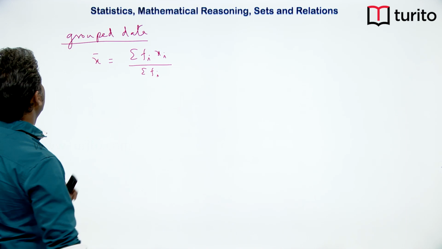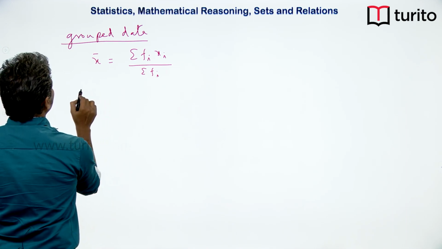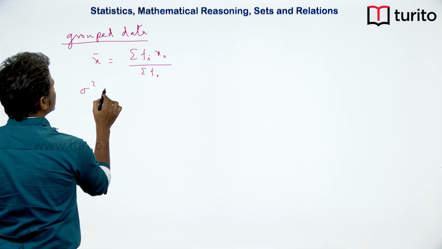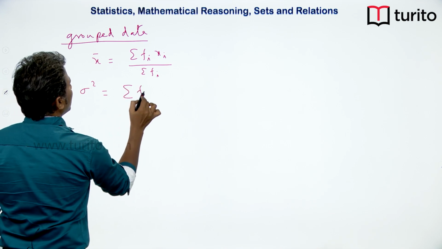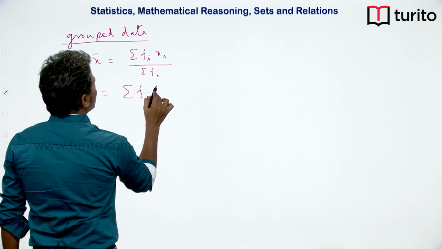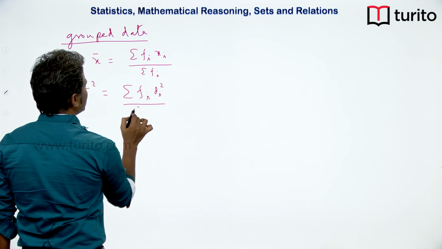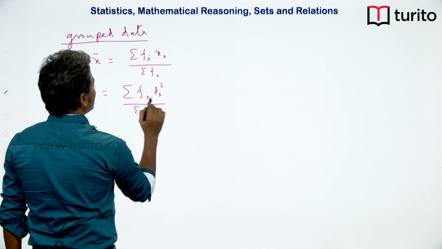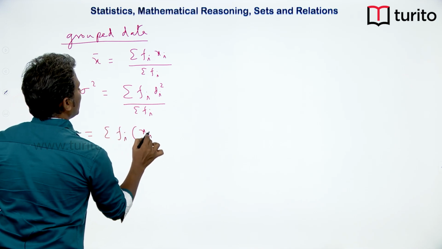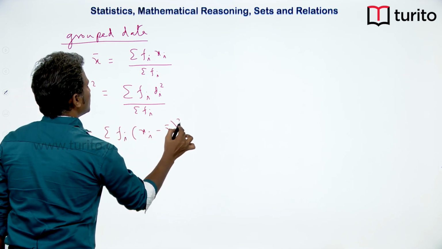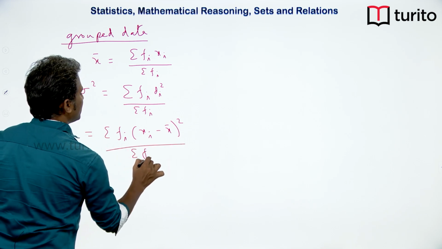Now, let us say I am going for variance, sigma square. That will be sigma fi di square by sigma fi, but di can be written as xi minus x bar, whole square, by sigma fi.